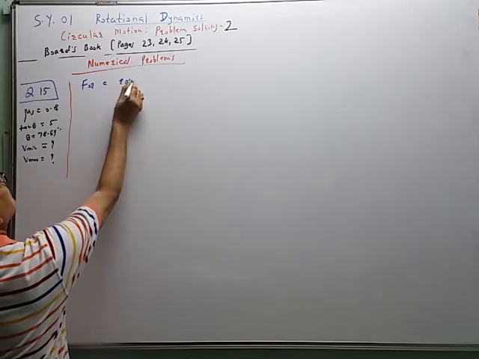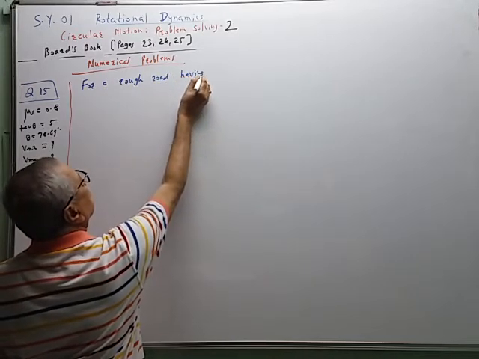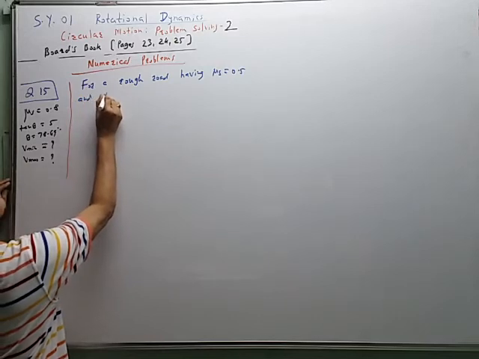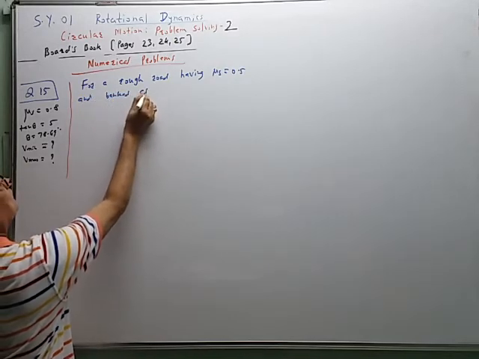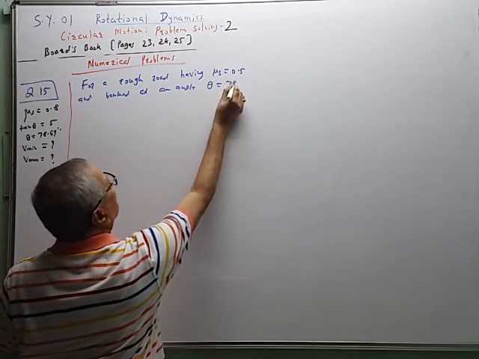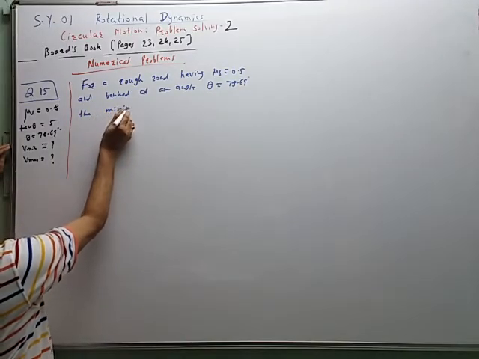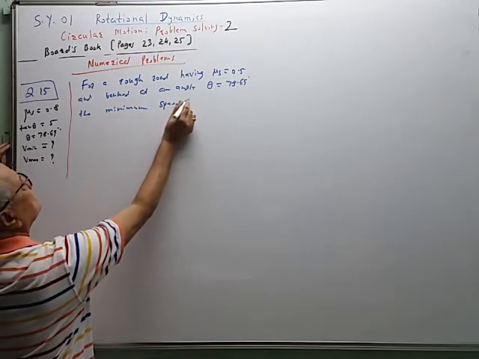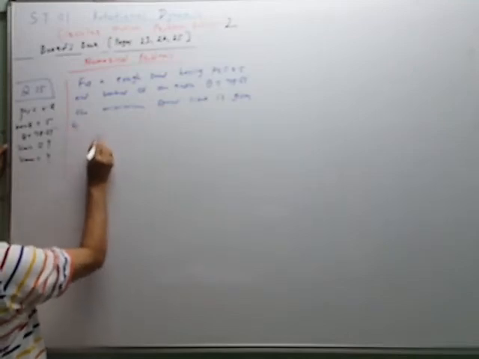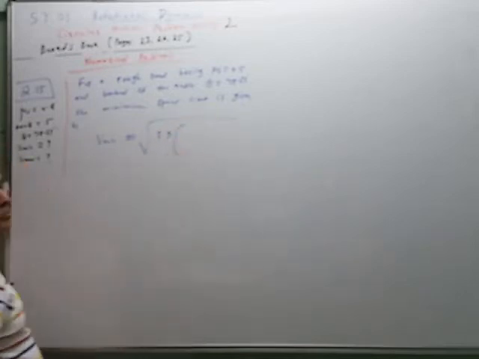For a rough road having mu s equal to 0.5 and banked at an angle theta equal to 78.69 degree, the minimum speed limit is given by V minimum is equal to under root of R into g into bracket.